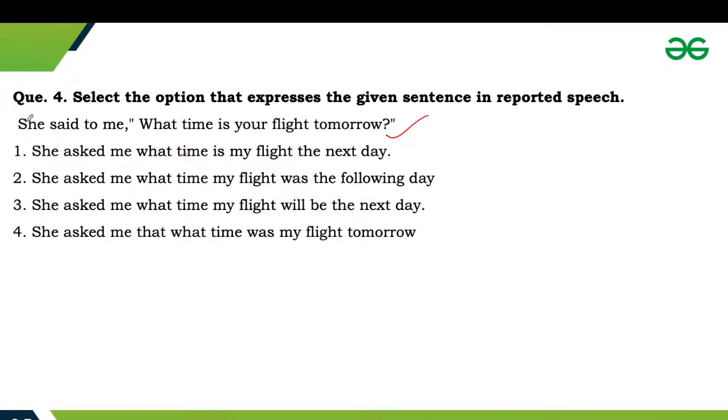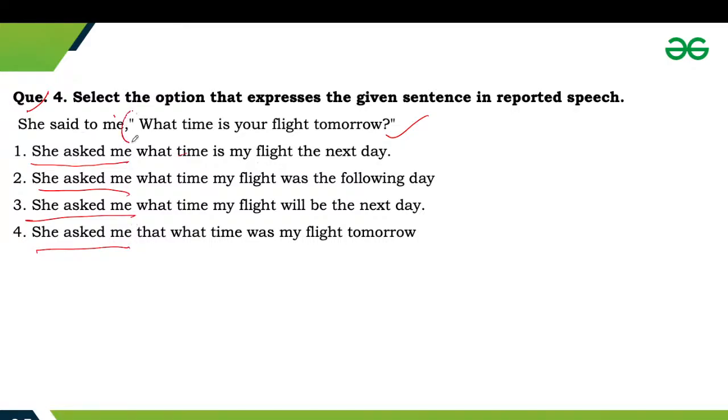So she is the subject, asked is the second form of the verb. According to said, asked is correct, and here me is the listener. Me is the listener, so it will become the object of the verb asked. So this one is correct, this one is correct, this one is correct, and this one is also correct.